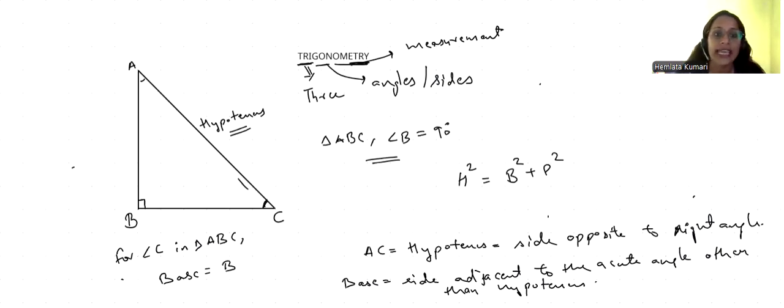Why? Because AC and BC are both adjacent sides, but AC is the hypotenuse, so we can't take it. So the base for angle C will be BC.